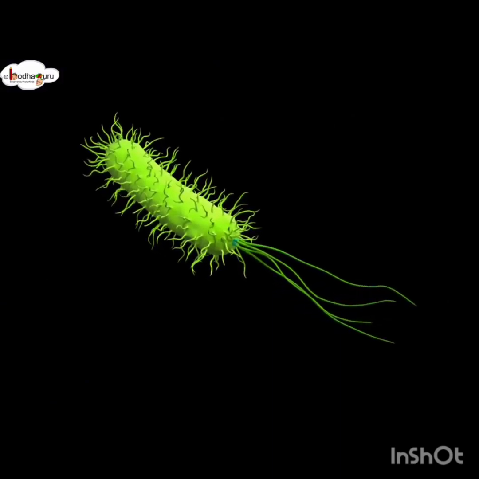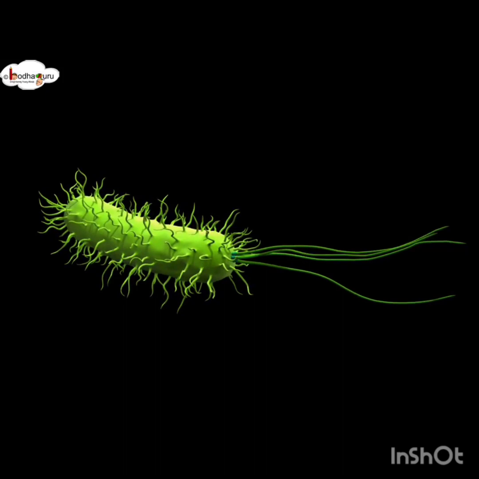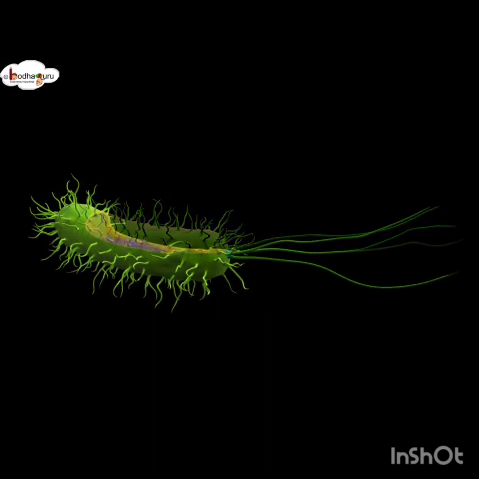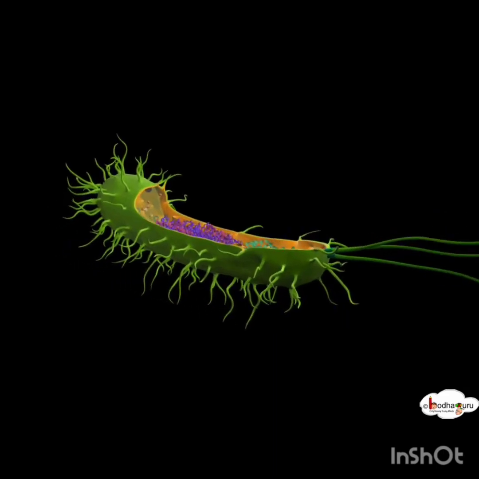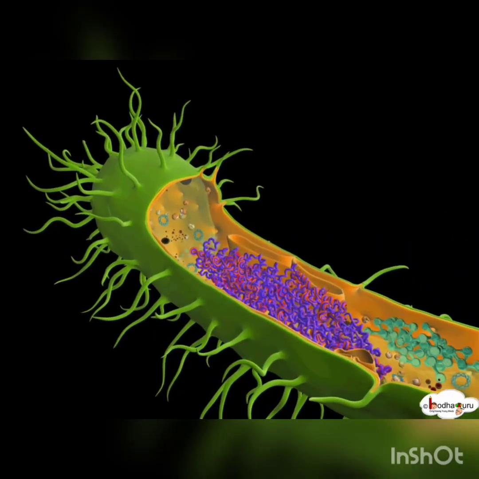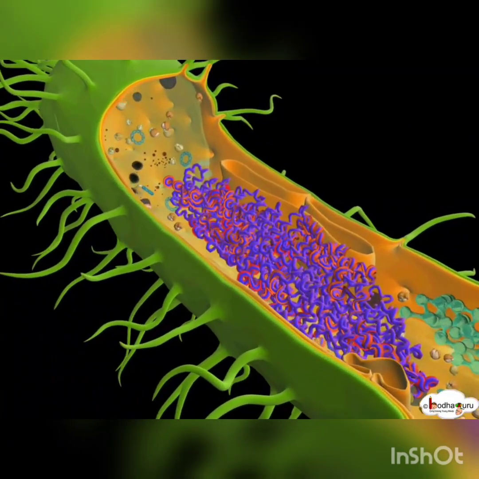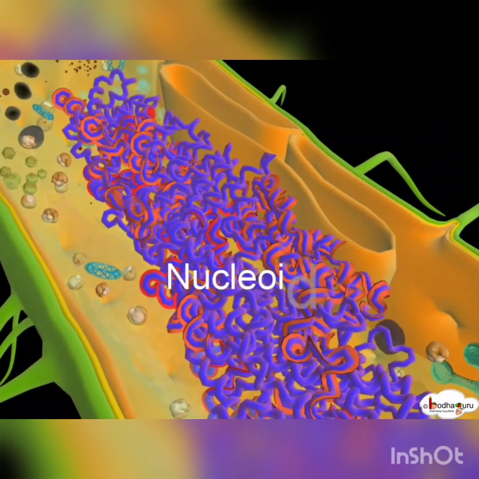Bacteria have a tough cell wall like plant cells. They don't have a nucleus, but they have genetic material such as DNA concentrated near the center region of the cell, forming the nucleoid.